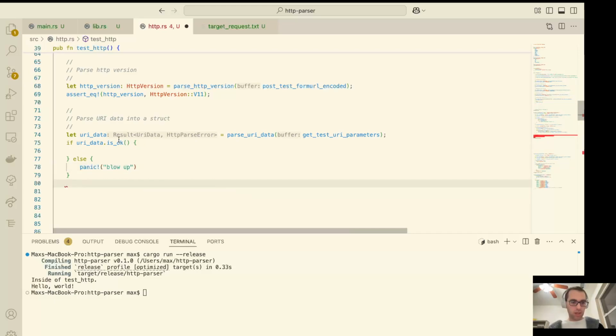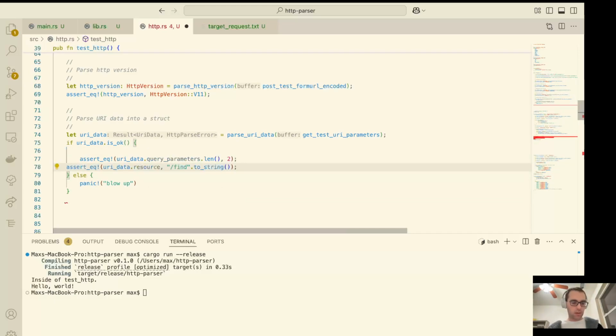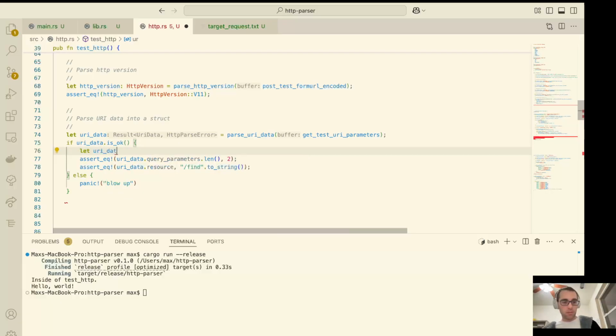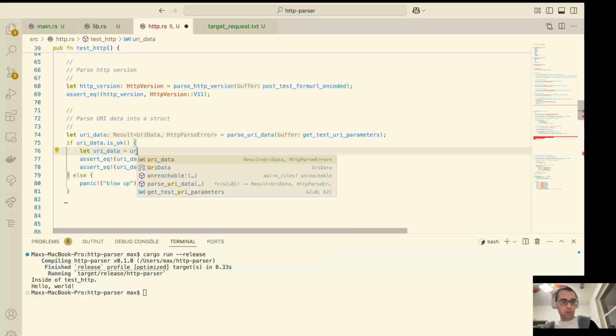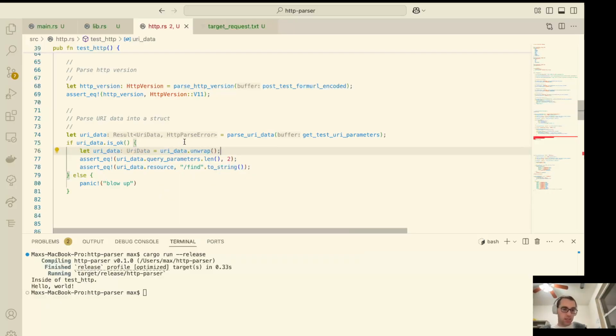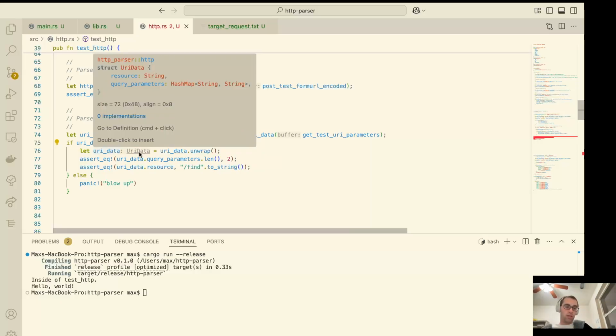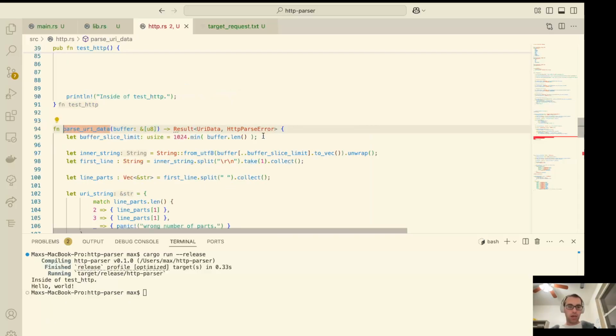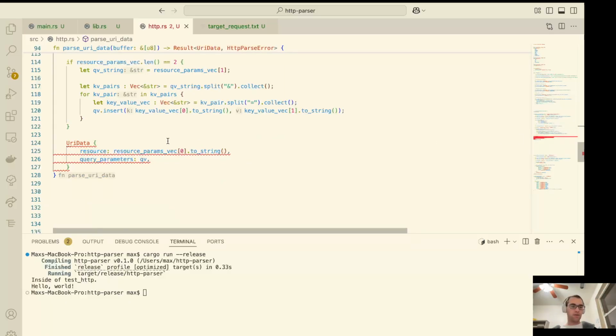All right, excellent. And we're just going to copy and paste this into here. We're going to shadow our URI data with URI data unwrap. And in this circumstance, this is okay. We have validated that we are getting what we expect out of this. We know that this is going to be valid. And so, here we can go ahead and do an unwrap, and that's fine. We've handled it. All right, excellent. So anyway, let's jump back and start handling these other areas of our code.